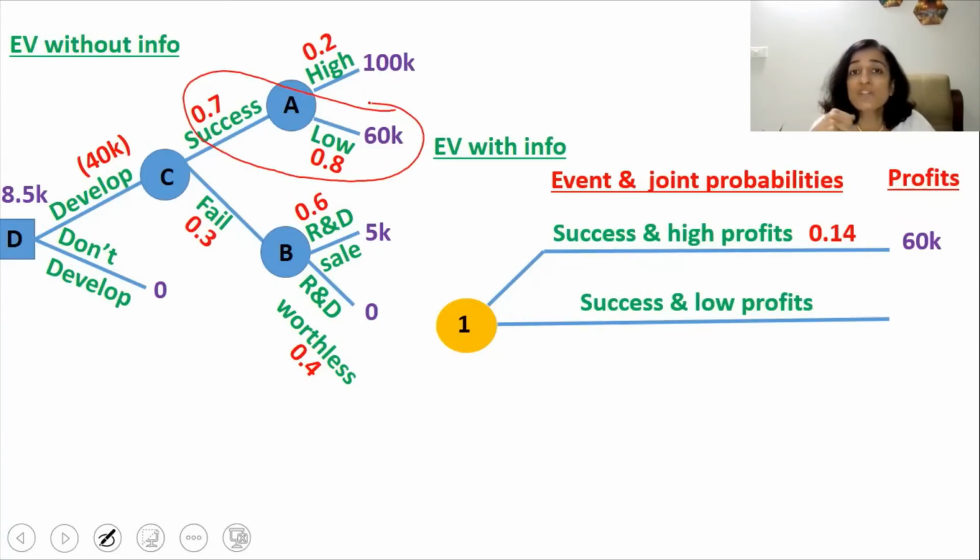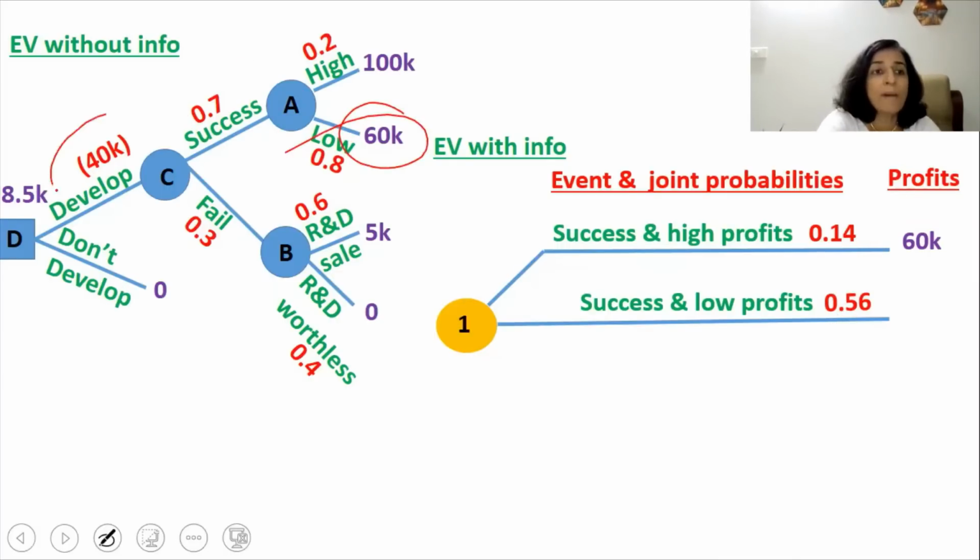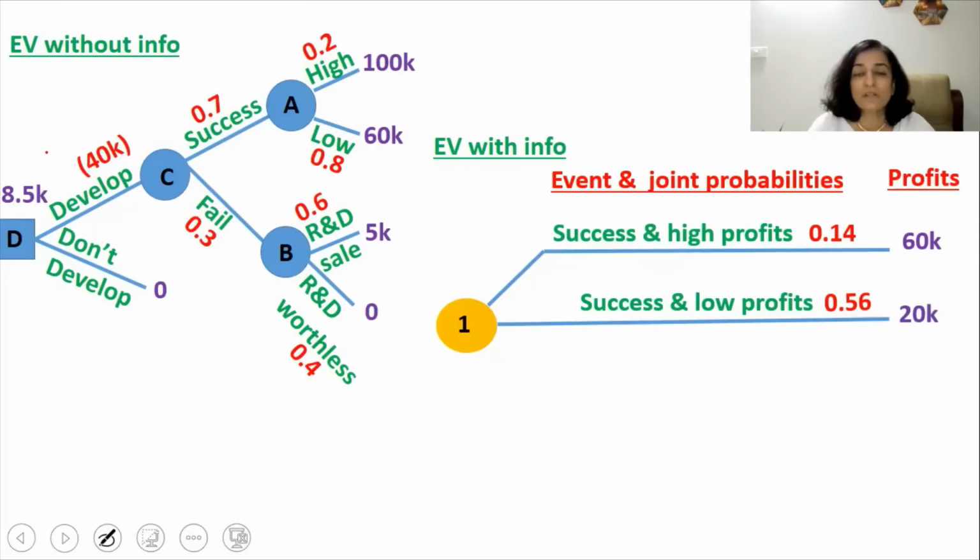So in this case, what is the joint probability? It is 0.7 multiplied by 0.8. So the joint probability is 0.56. And what is the profit? Profit is 60,000 minus R&D expenditure of 40,000, giving an amount of $20,000. Now, what is the next event? The next event is if we fail. If we fail, whether we get $5,000 or whether we get $0, it doesn't make a difference, because ultimately we will be ending up with a loss, because 5,000 minus 40,000 R&D is negative 35,000.